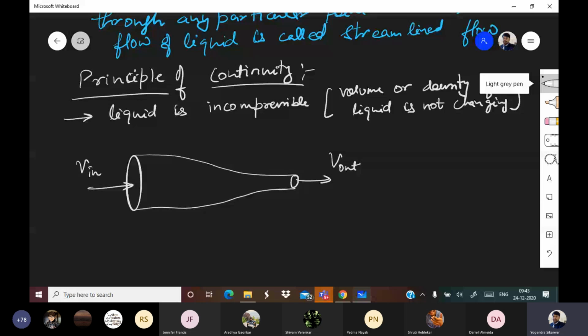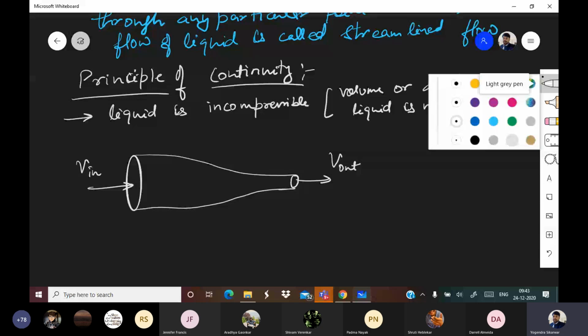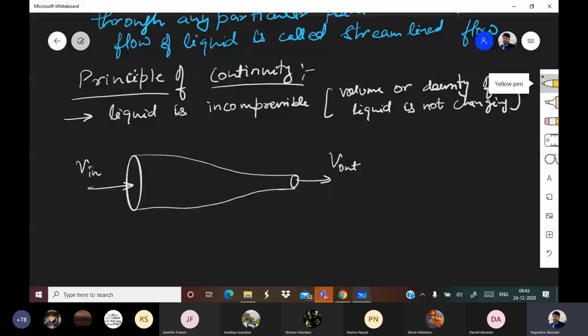Now, pay attention. If in time dt, dx is the distance moved, and dV is the volume, then dV will be nothing but A into dx, where A is the area.